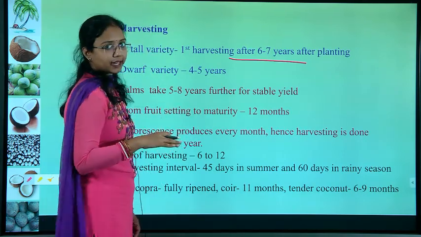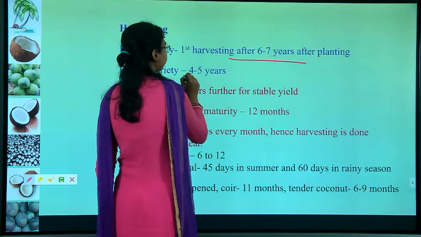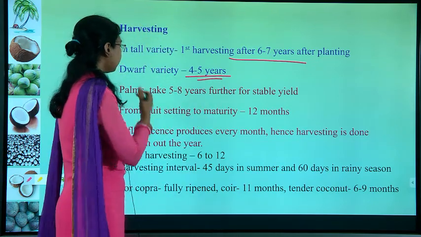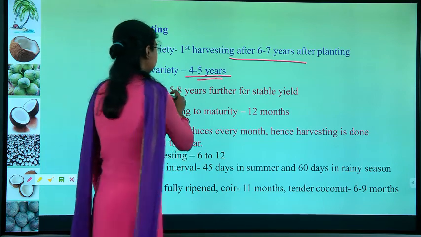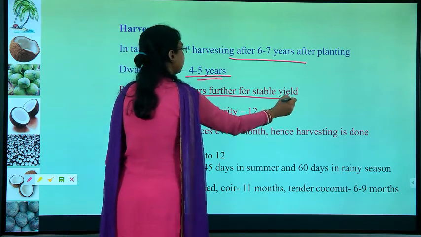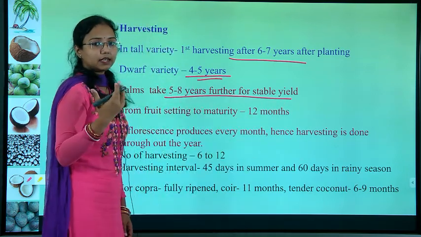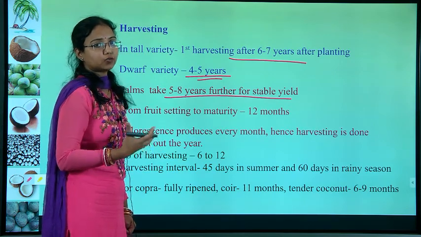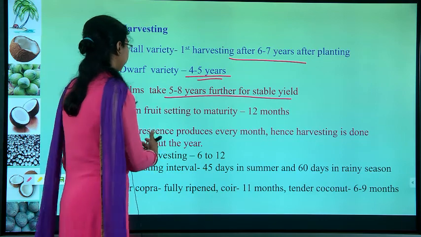In the case of the dwarf or small variety, we will get the first fruit after 4 to 5 years. Here it takes 5 to 8 years for a stable yield. When it starts giving you the first fruit, after that it needs 5 to 8 years to get a stable yield from the fruit.